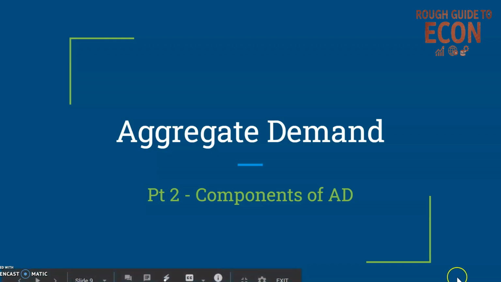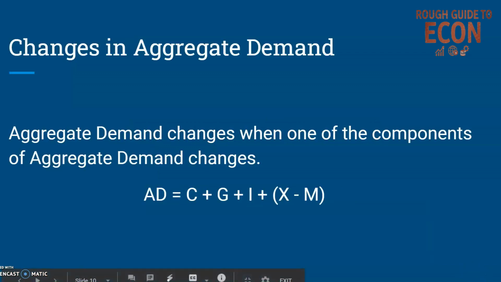Aggregate demand, part 2. The components of aggregate demand. As mentioned in the previous video, aggregate demand changes when one of the components of aggregate demand changes. Remembering that aggregate demand is equal to consumption plus government spending plus investment plus net exports, one of these components must change in order for aggregate demand to change.